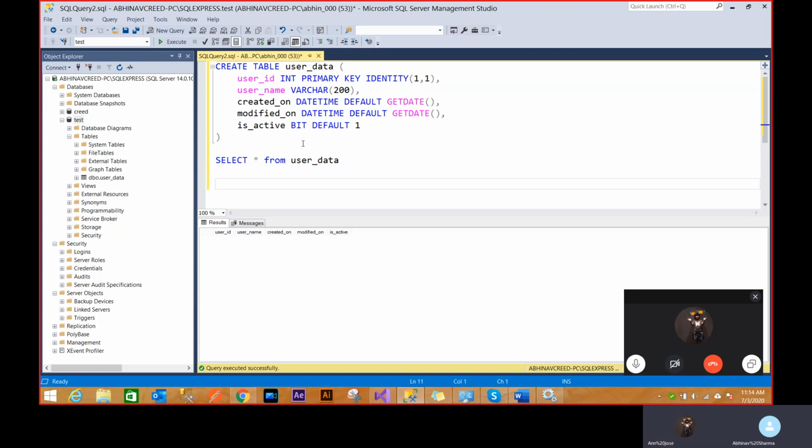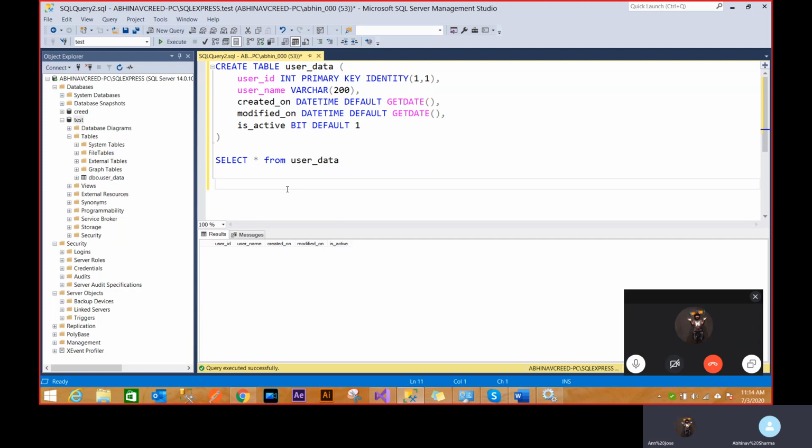Because you already get these concepts, I'll be going pretty fast, because you already know this. So let's just insert a new record. Insert into, now use the table name.